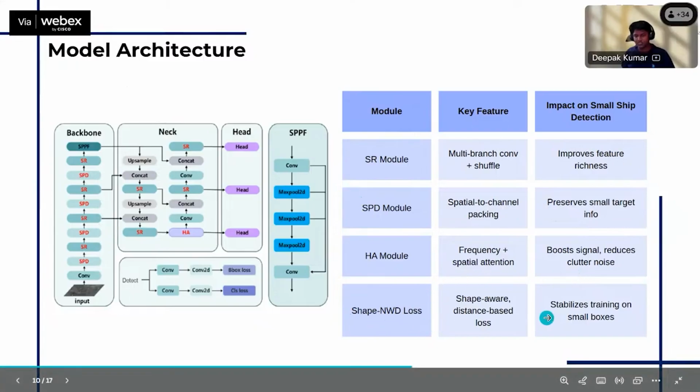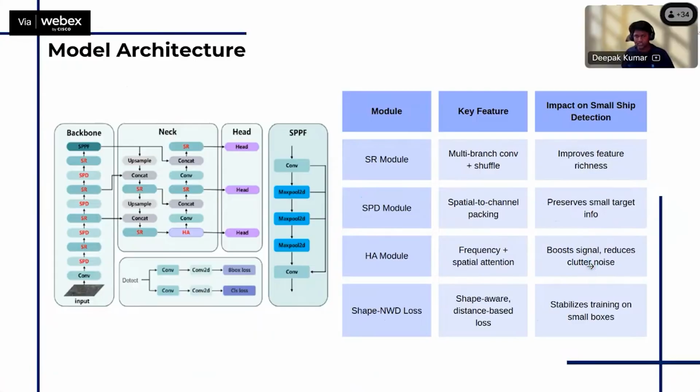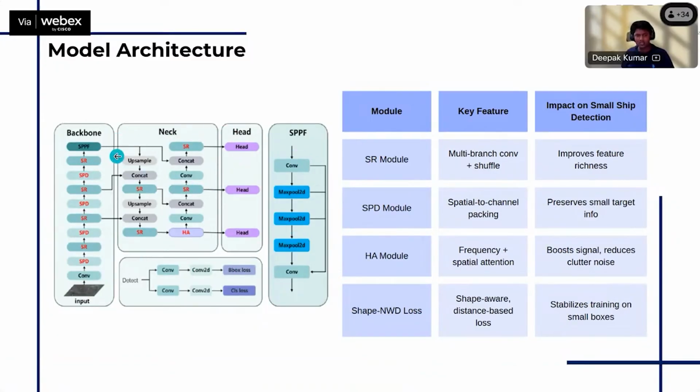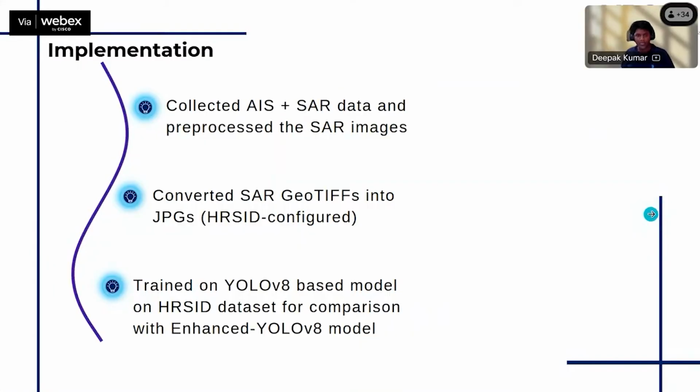And this is the loss function. The loss function is targeted to reduce the losses of small boxes. Small boxes are specifically for the small ships. There are large and small ships, both in the SAR images, but to reduce the loss of those small ships, we have used this new loss function. So these modules are integrated in this architecture. This architecture is layered with these modules to improve the architecture of the YOLO model.